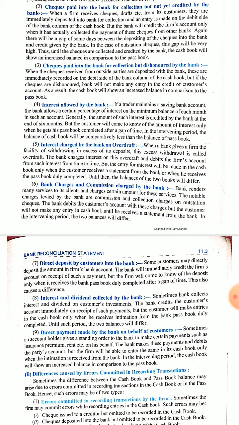So that thing is debited again later on in the cash book when it is known to the account holder, but at that time the lapse is there. Again, interest charged by bank on overdraft. Sometimes a company takes much more than what is deposited in its bank account. In that case, it is called bank overdraft. On that bank overdraft, interest is also charged.